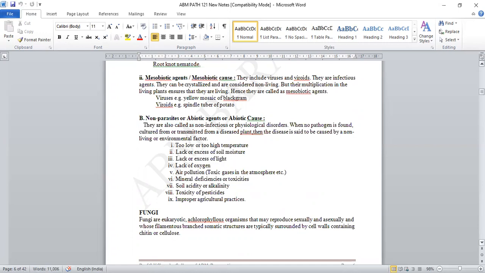Then lack or excess of soil moisture. If there is a lack of moisture, underdevelopment of the plant may occur, or with excess of moisture there may be chances of rotting of the root. So this is also a factor which requires balanced soil moisture. Then lack or excess of light. Photoperiod is necessary for the development of the plant, chlorophyll and photosynthesis. Lack or excess of light has an adverse effect on the development of the tissues. With lack of sunlight, the chloroplast and photosynthetic activity will not develop properly, which also causes physiological disorders in the plants.